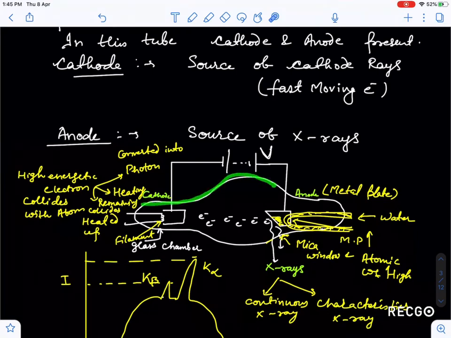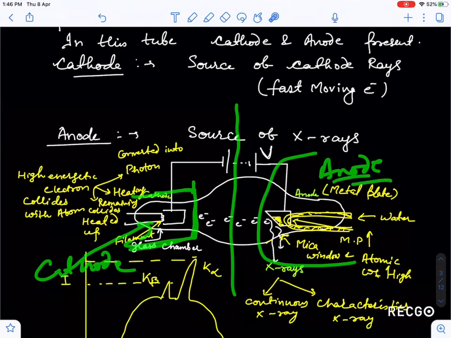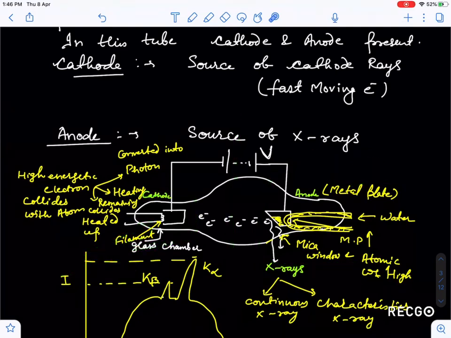So actually, guys, this is your Coolidge tube, which I am marking through this underlining. I'm just dividing it into two parts. This part is your cathode, and this part is the anode or target metal. The chamber is made of glass.